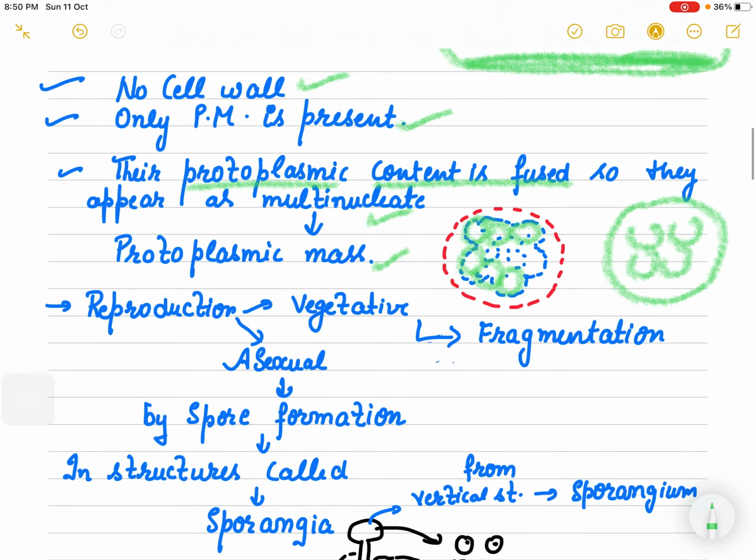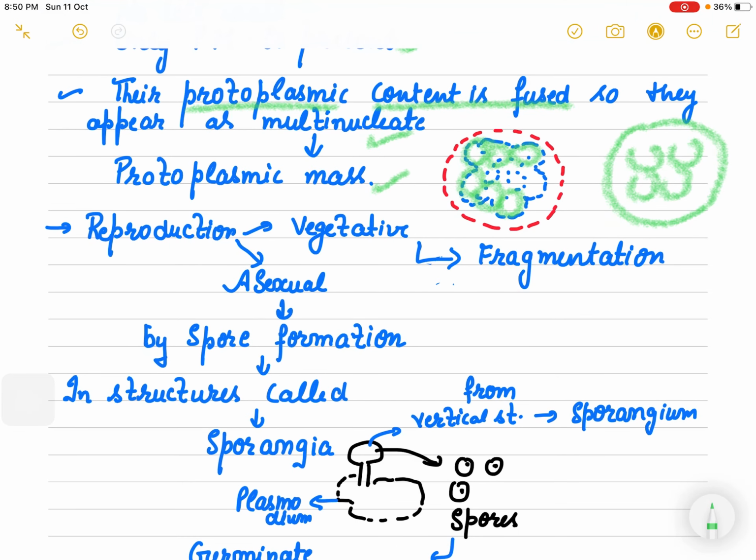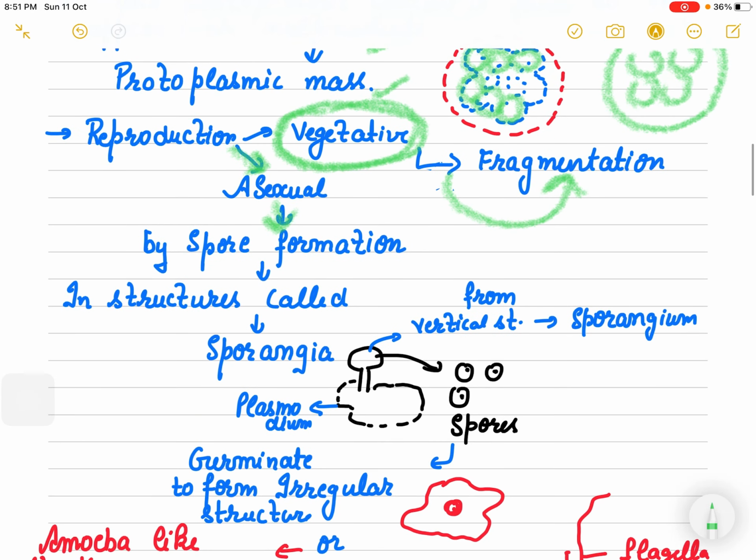Now let's talk about their reproduction. Vegetatively, they reproduce through fragmentation. They separate into different fragments and they can reproduce. And in asexual reproduction, it is by spore formation.